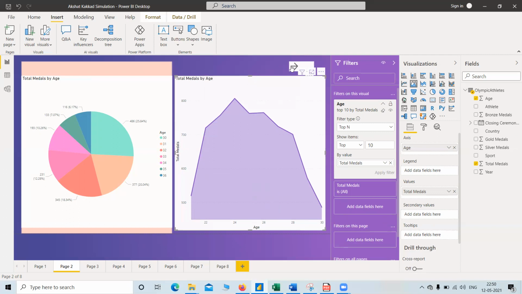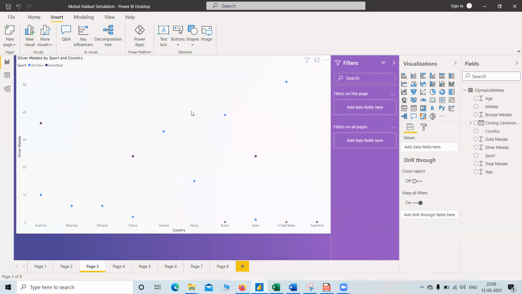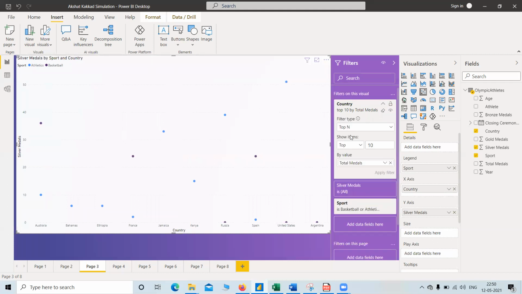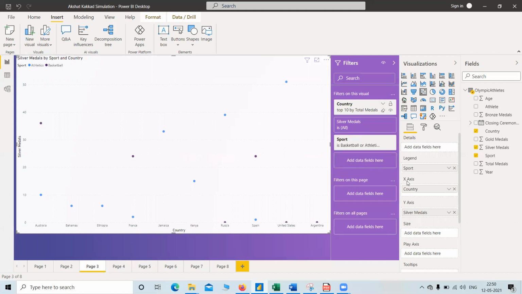Now let's go to the next page using this button. Now this is the scatter plot. In the scatter plot, we specify the x-axis as country, and there are many countries. Again we have selected the top 10 countries by total medals. And on the y-axis we have silver medals, the number of silver medals gained by a particular country.